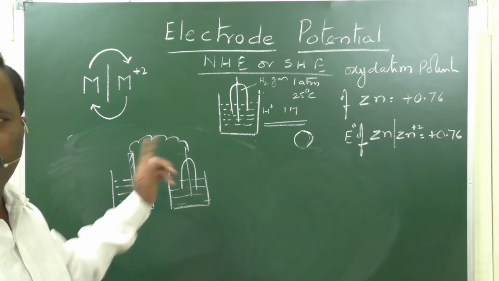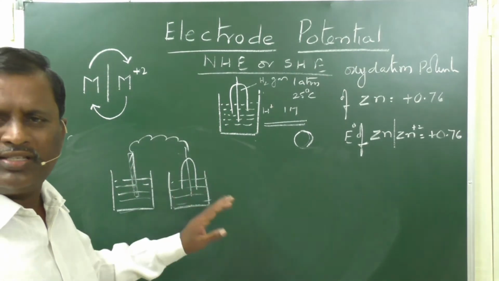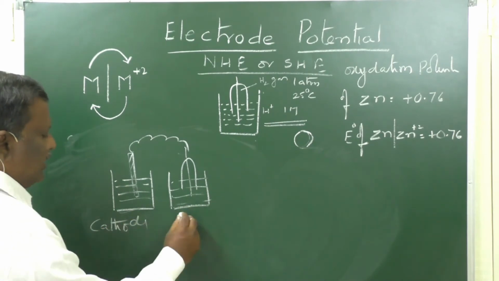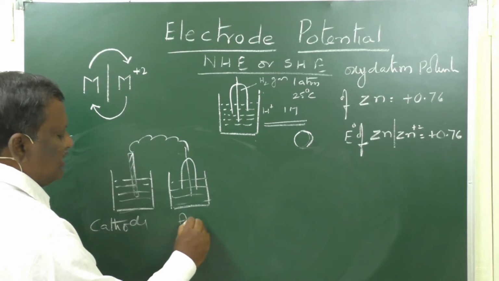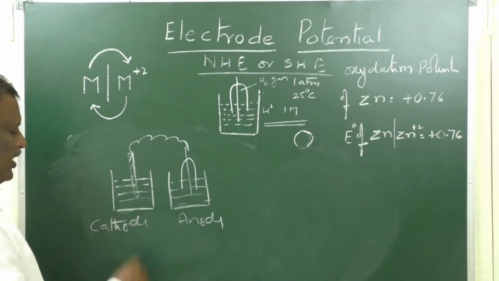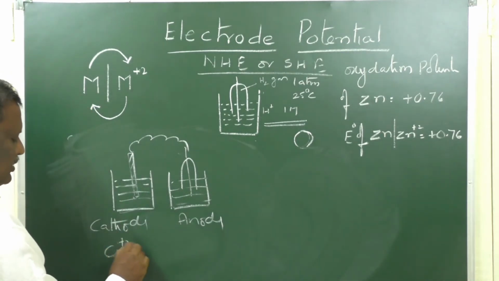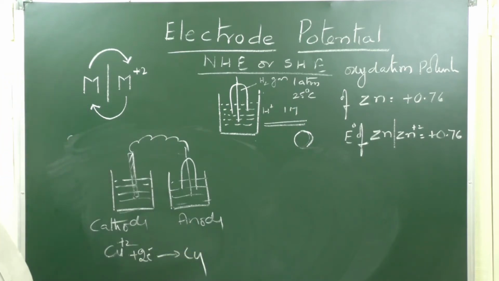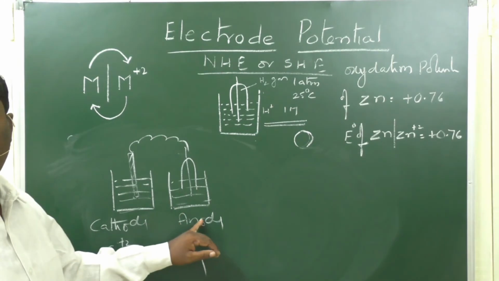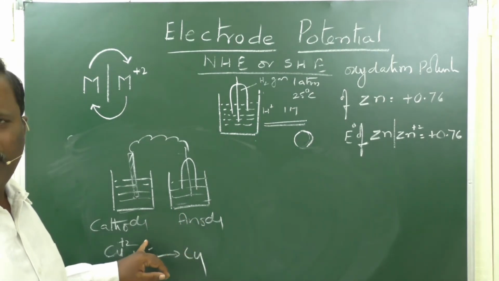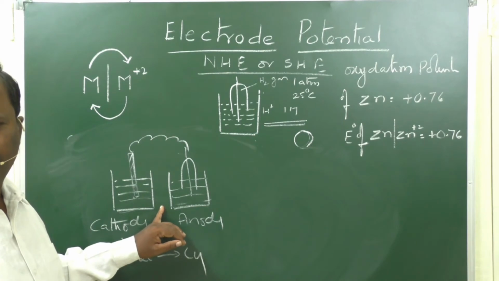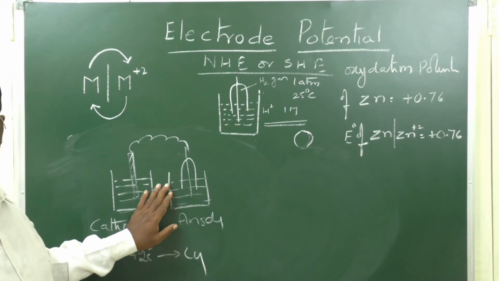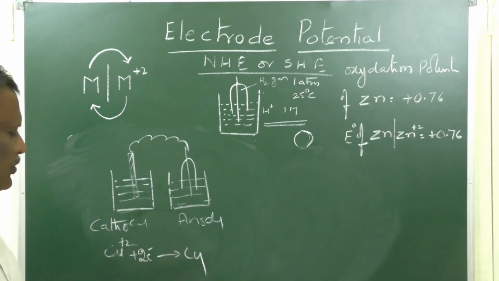Here copper ions reduce as copper, so this half cell will act as cathode. The standard hydrogen half cell will act as anode. So here Cu plus 2 ions reduce as copper in this galvanic cell. When the standard copper electrode is connected to the normal hydrogen electrode, copper ions reduce to copper, so this half cell will act as a cathode. So here copper is reducing.